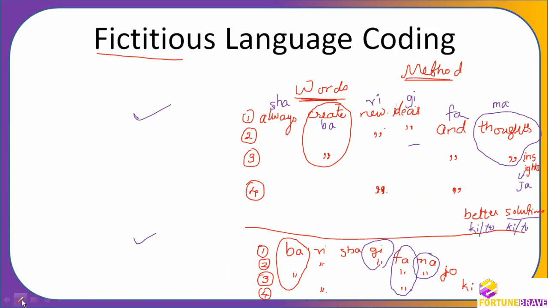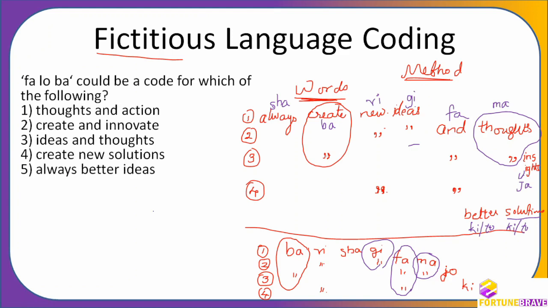Okay, next again I have to erase these things so that you will not get confused. So what is the next question? Fa lo ba could be a code for which of the following? In these kinds of questions, you can see there is no LO code at all here. There is no LO here. So this is new.